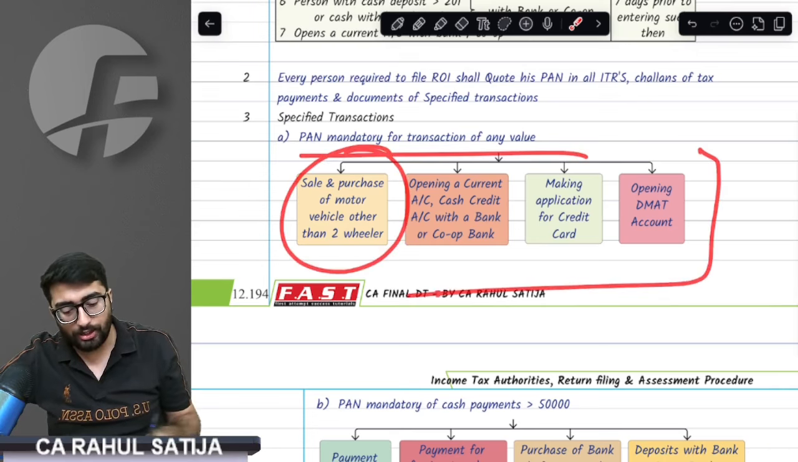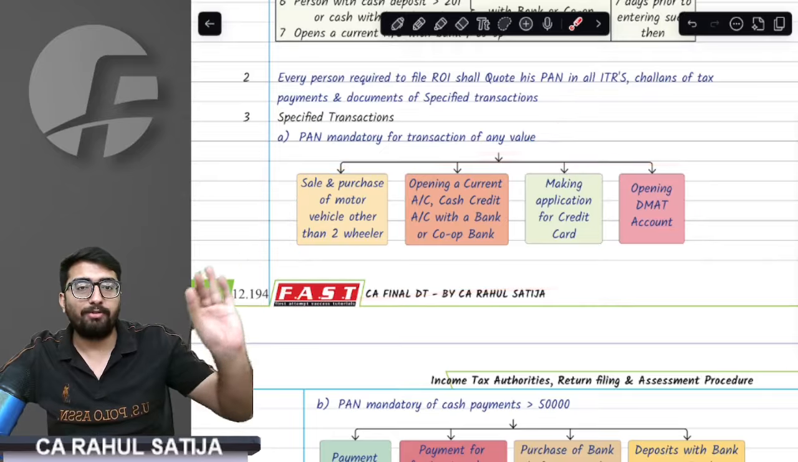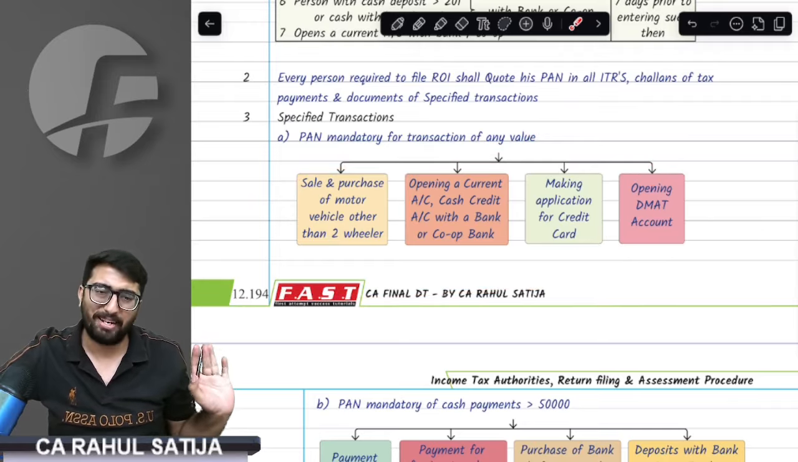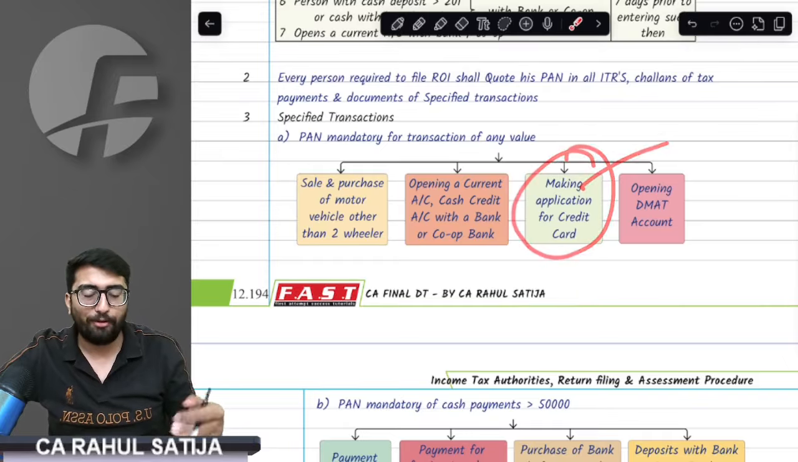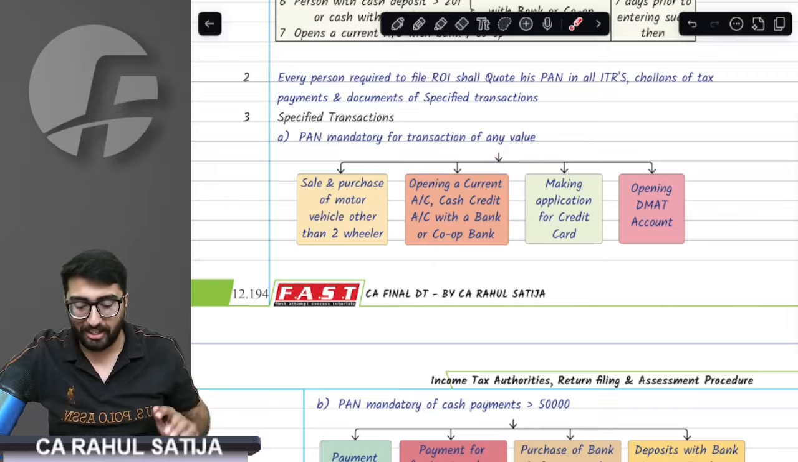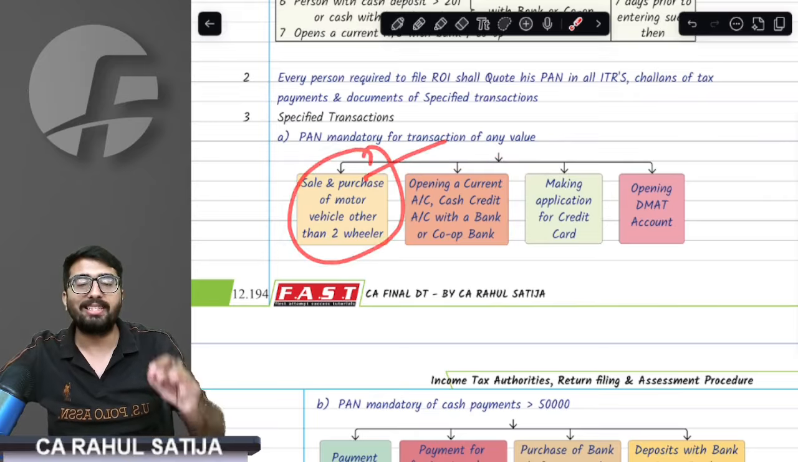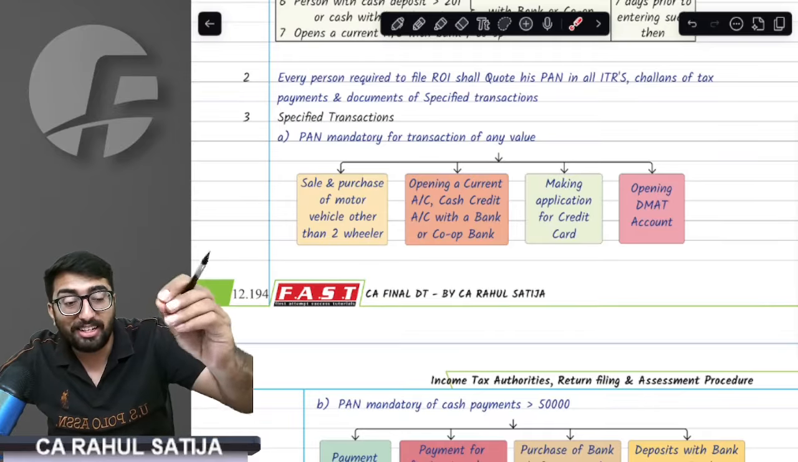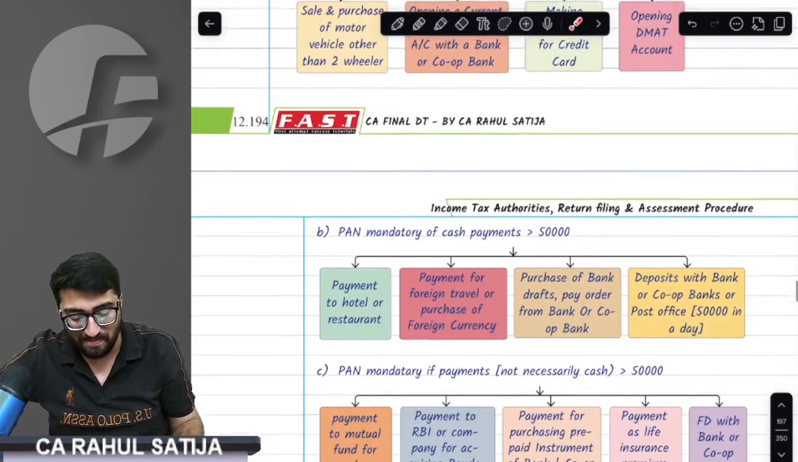See, in these four transactions, PAN is required irrespective of any amount. What are those transactions? If you open a Demat account, you have to get the PAN. If you apply for a credit card, you have to get the PAN. If you open any current account, you have to get the PAN. Or if you buy any two-wheeler or any motor vehicle other than a two-wheeler, you have to get the PAN.